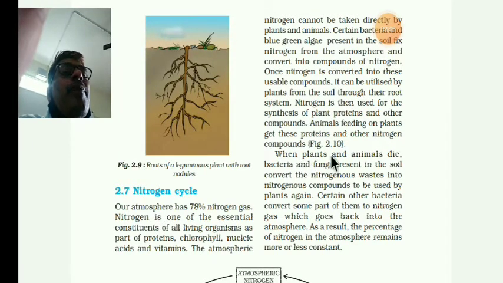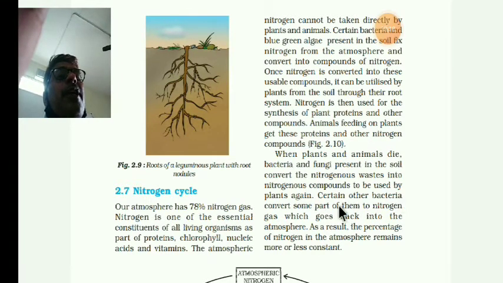When plants and animals die, bacteria and fungi present in the soil convert nitrogenous wastes into nitrogen compounds. When the parts of the plants or animals die, these wastes are called nitrogenous wastes. These wastes are converted into nitrogen compounds to be used by the plants again.